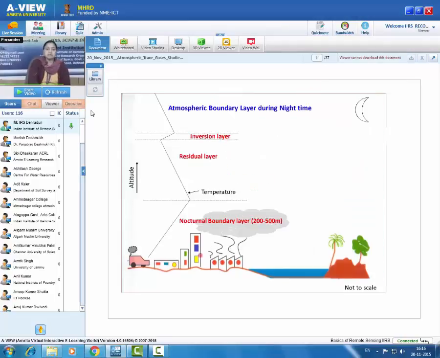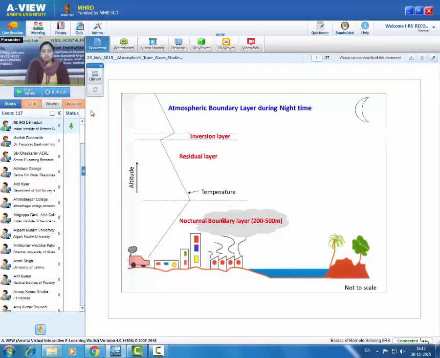During night time, Earth's surface becomes cooler and the temperature structure near the surface becomes different. Now, from the surface to around 200 to 500 meters, temperature increases. Again, this is an inversion layer. Because of this inversion layer, whatever pollution is emitted near the surface will remain trapped. There will not be any vertical movement. There can be only horizontal movement or forced wind movement.